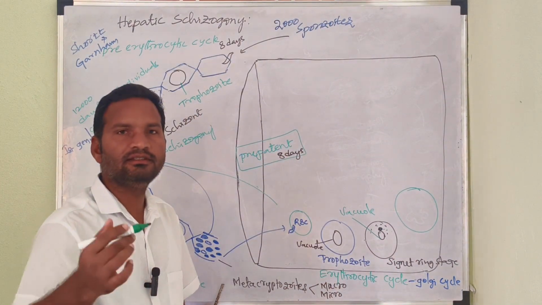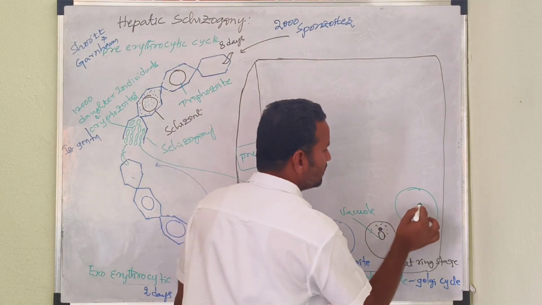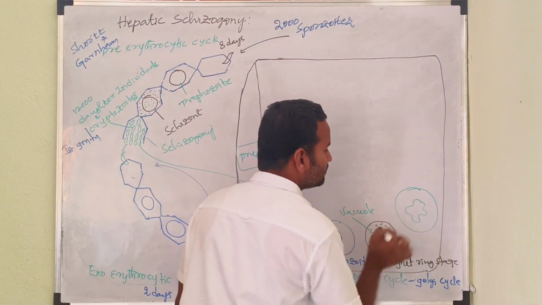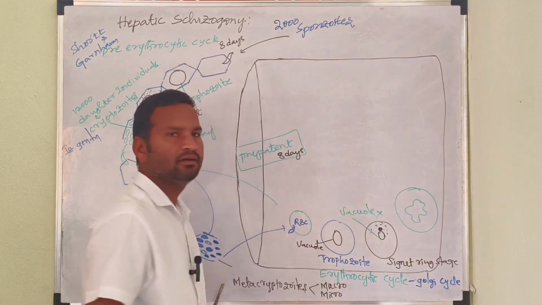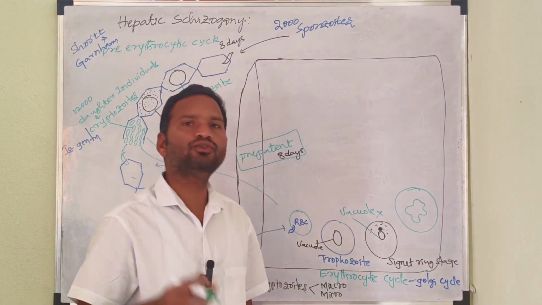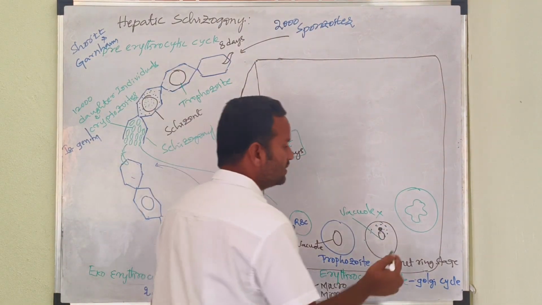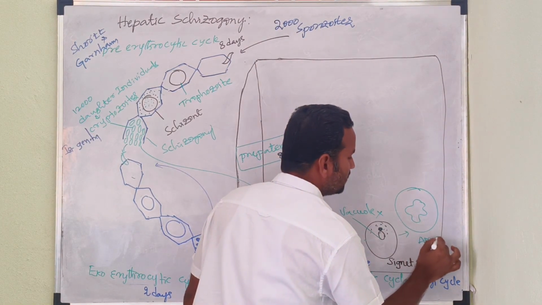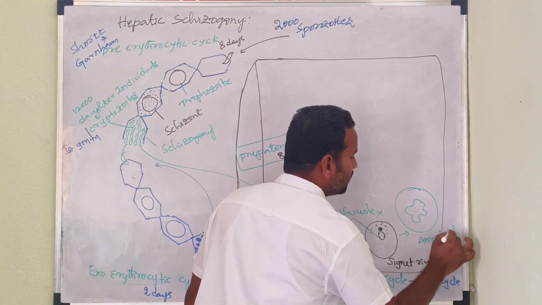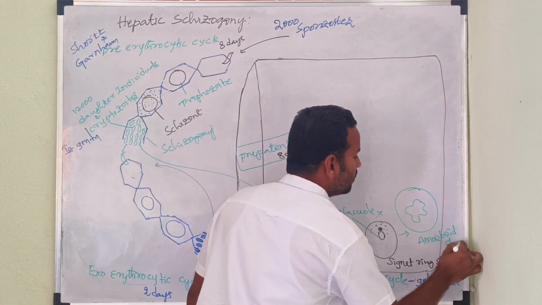That's why it becomes the amoeboid stage. This is called the amoeboid stage.